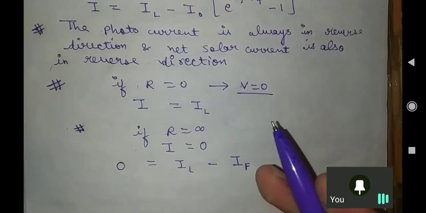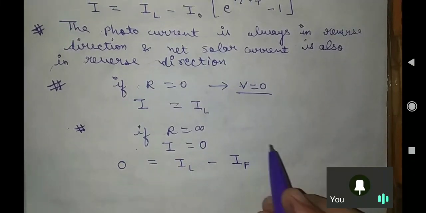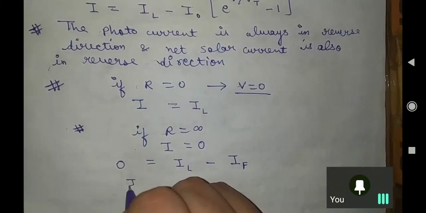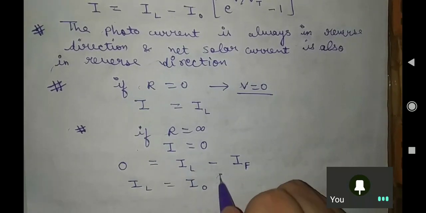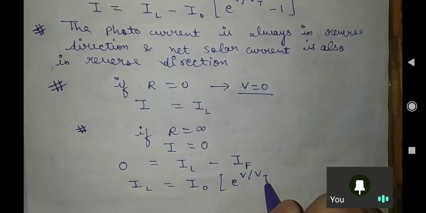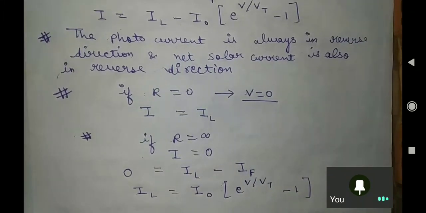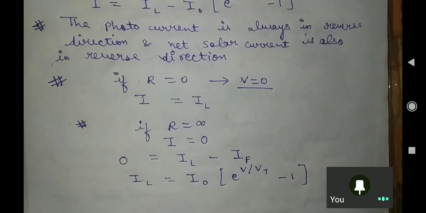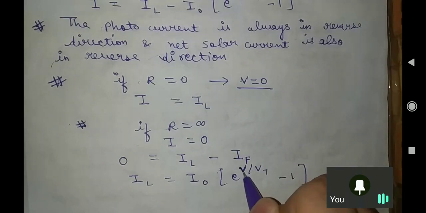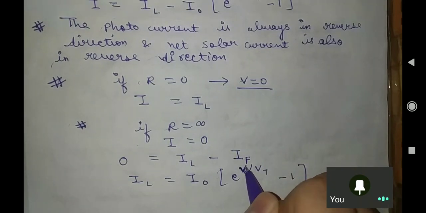Yes, I am saying that no current is flowing in our circuit. So 0 equals 0. Can you say it like that? IL equals IF, meaning I naught e to the power V over Vt minus 1, in this case where no resistance has been applied. And what is this voltage? This is the open circuit voltage.